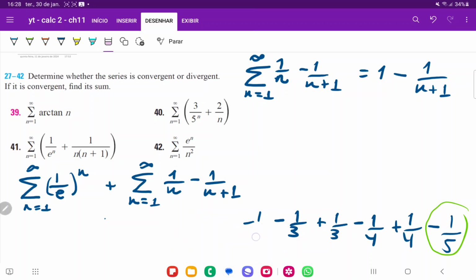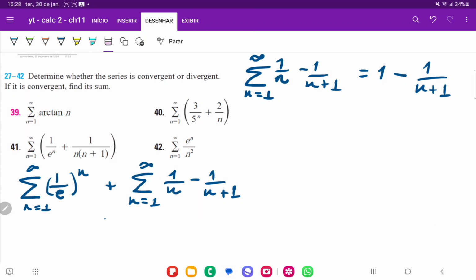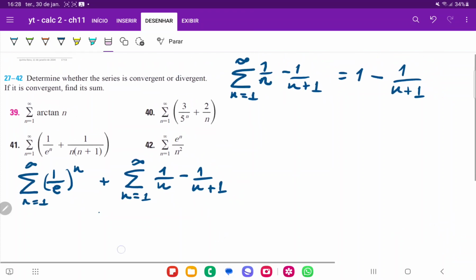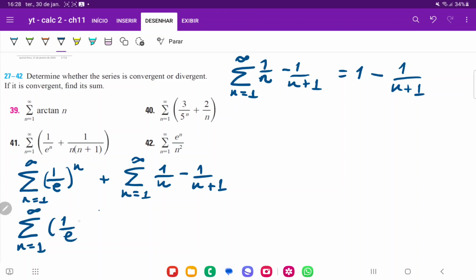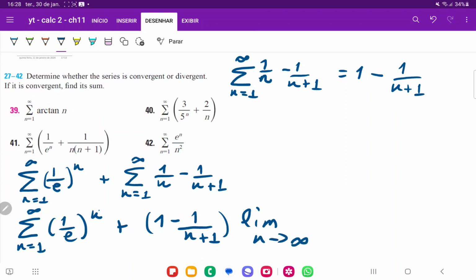So once we have this, we can now rewrite this as the sum from n equals 1 to infinity of 1 over e to the power of n, plus 1 minus 1 over n plus 1. And for this whole thing, we're taking the limit as n goes to infinity, because this thing here describes our entire sum, right?